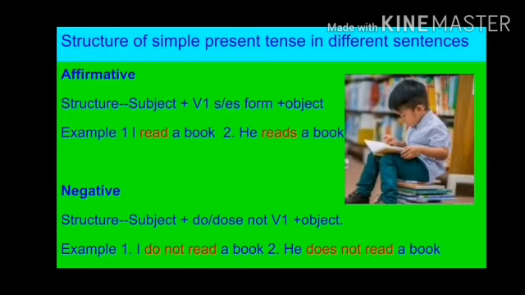Now come to the negative sentence. For the negative sentence, we use subject plus do/does plus not plus V1 plus object. Now here please see that we are using V1 with all the subjects. There is a change in do and does. If it is I, you, we, they, we use do, and if it is he, she, it and singular noun, we use does. There is no change in the verb form. There are changes in the helping verb. Do and does are the helping verbs in the sentence. Now to see the example, I do not read a book, he does not read a book.